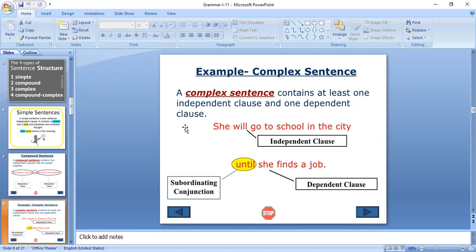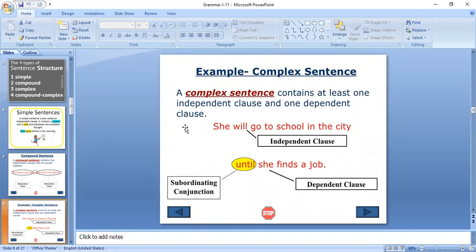Though in this dependent clause we have subject and verb, if we don't take the support of the independent clause, or the main clause, we cannot understand the complete meaning of the subordinate clause.